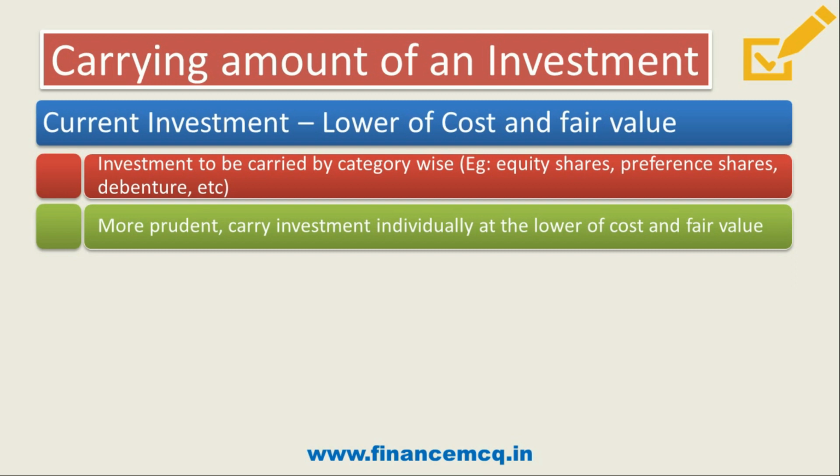The first option is that investment is carried category wise, so the entire category of equity shares is carried at lower of cost and fair value. But they say more prudently you can carry the investment individually at lower of cost and fair value. So I hope it is clear that the standard says it is more prudent to carry investment individually at a lower of cost and fair value.